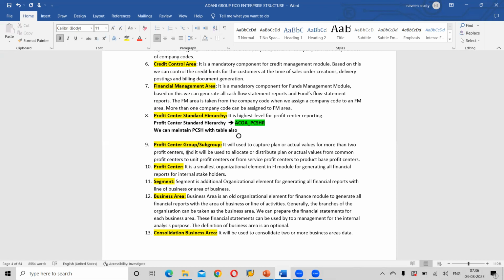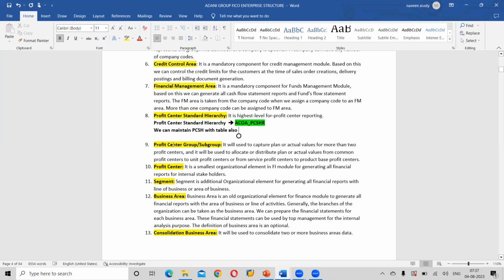But unfortunately, because of competition, we have started spending more. So we have spent this year 1,50,000. Clear? So that 50,000 is nothing but actually how much more we are spending. So profit center groups and subgroups will capture this. They are used to capture plan or actual values for more than 2 profit centers, and they will be used to allocate or distribute plan or actual values from common profit centers to unit profit centers.